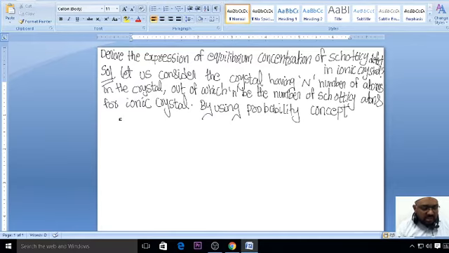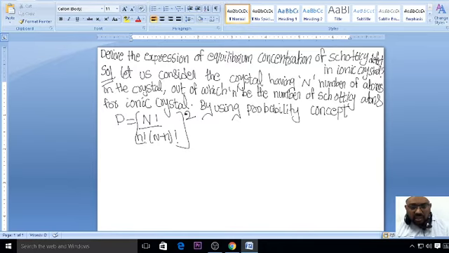So what does the probability concept say? P is equal to capital N factorial by small n factorial into capital N minus small n factorial, raised to the power for equal number of positive and negative ions. Here in an ionic crystal you have to write the power, whereas in the metal you don't have the square.